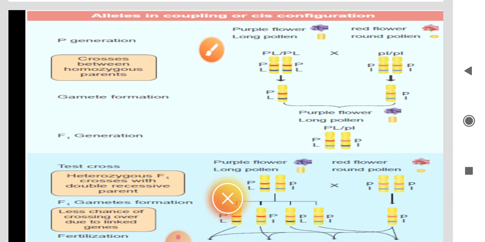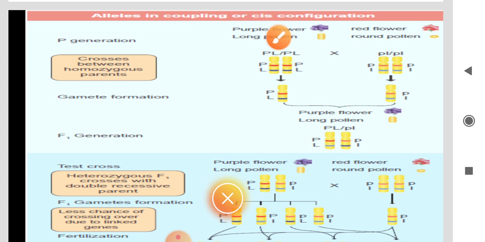These two scientists take two plants, purple flower long pollen and red flower round pollen, of the same species. What is coupling? Coupling means the two dominant alleles or recessive alleles are inherited together on the same chromosome.